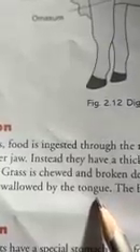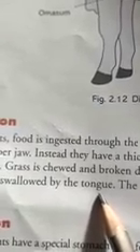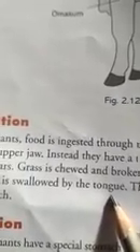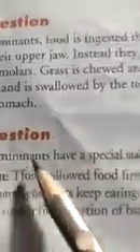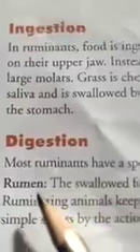Dear students, I told you earlier that certain grass-eating animals, cows, buffaloes and deer, chew food rapidly, mix it with saliva and swallow it hurriedly. The swallowed grass then enters the food pipe, which leads into the stomach. Now come to digestion. Most ruminants have a special stomach with four chambers: rumen, reticulum, omasum and abomasum.